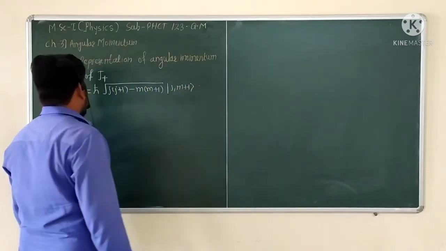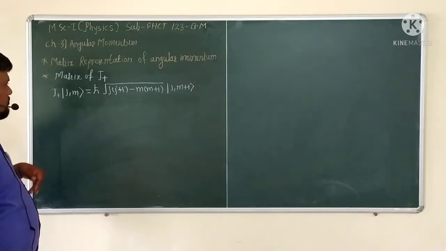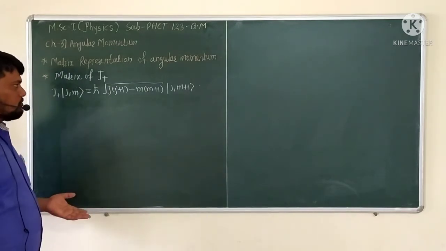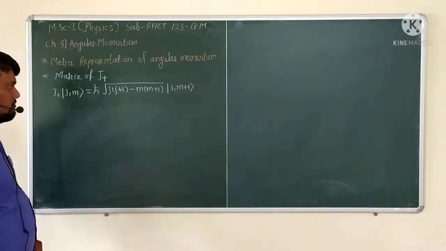So the J plus operator operates on the M value so that we get M plus 1.